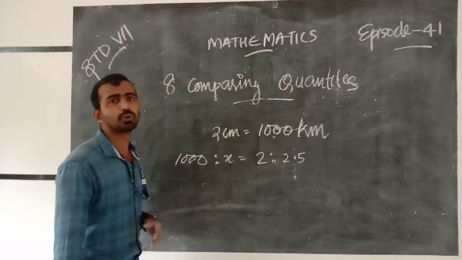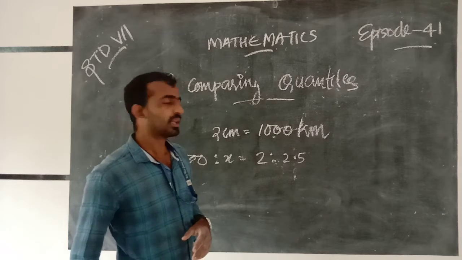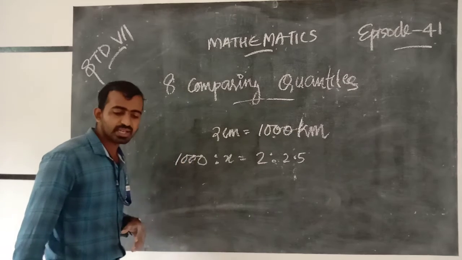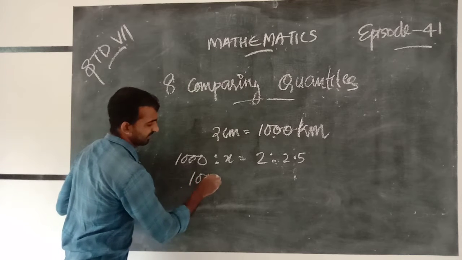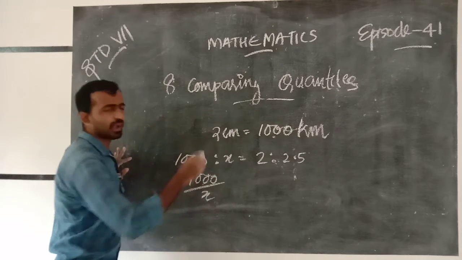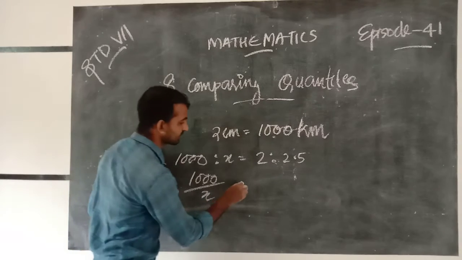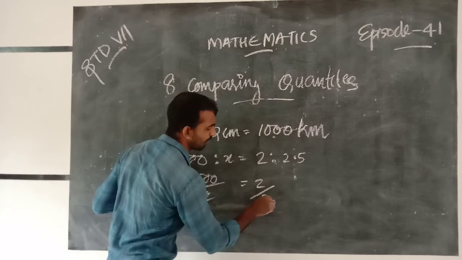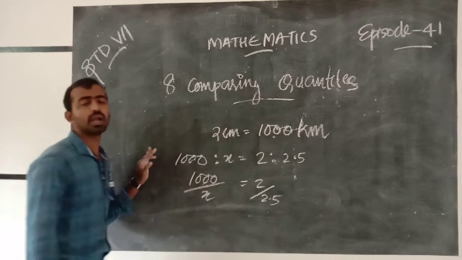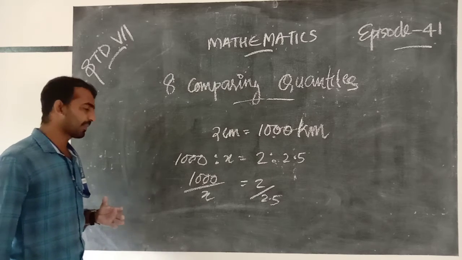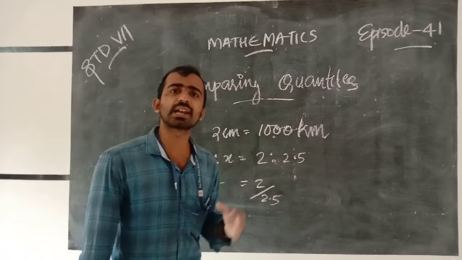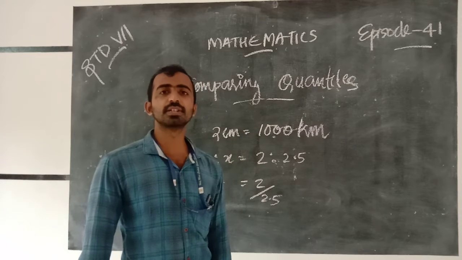Next, we can write 1000 by x equal to 2 by 2.5. In this step, we are also discussing transposing in simple equations.